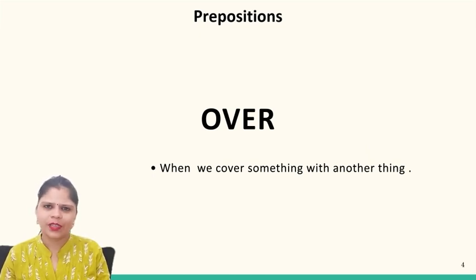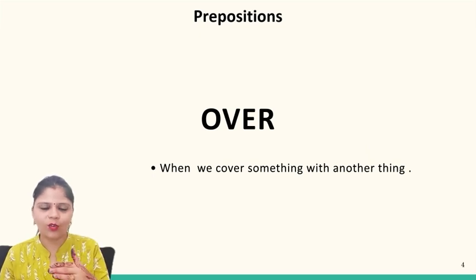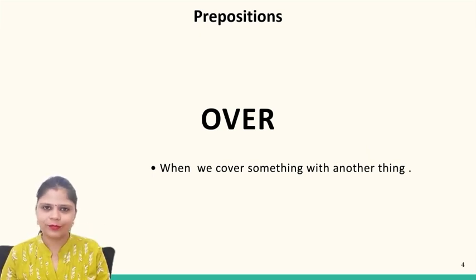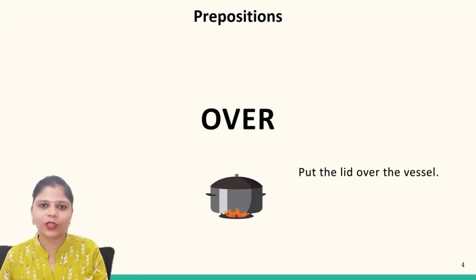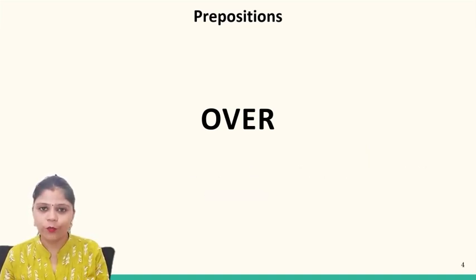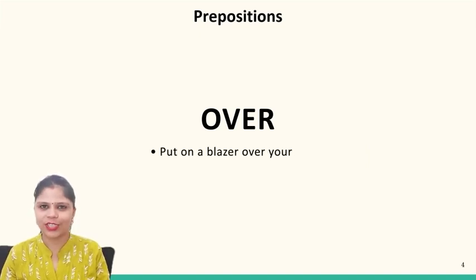For example, after cooking, when we cover the cauldron with a lid, we can say, put a lid over the cauldron, or put a lid over the vessel. We wear a blazer on our shirt. For that, we can say, put on a blazer over your shirt.